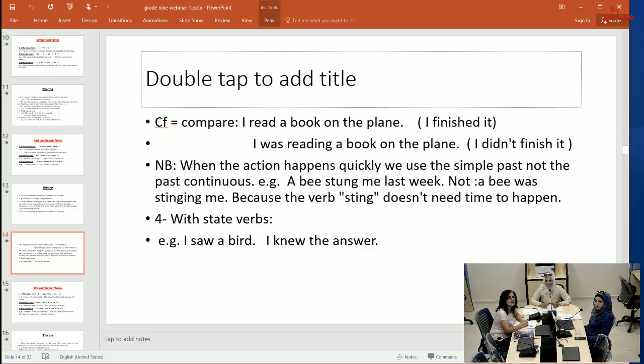Compare. I read a book on the plane. I didn't finish reading. It's incomplete. I was reading a book on the plane. I didn't finish it. Yes.